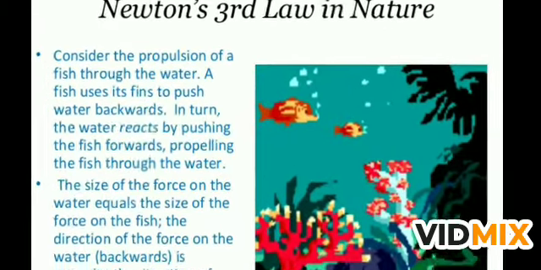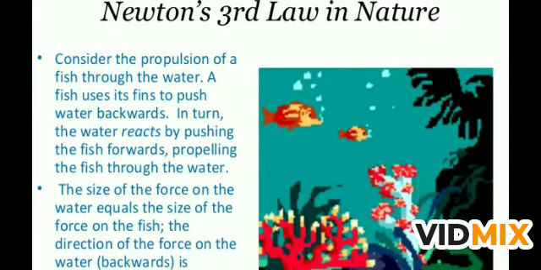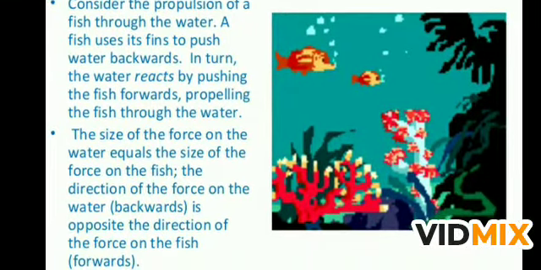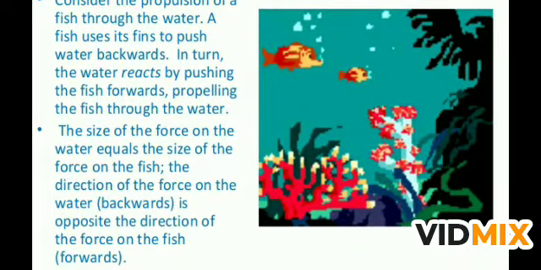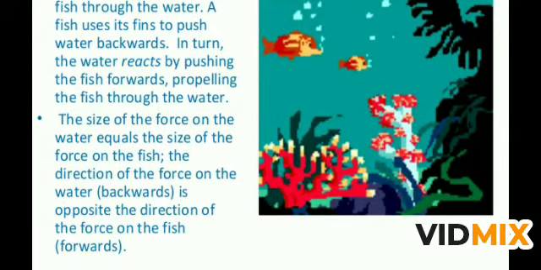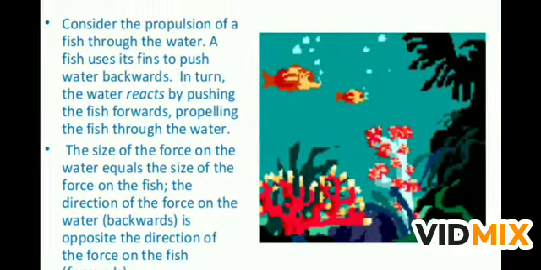Newton's third law in nature: consider the propulsion of a fish through the water. A fish uses its fin to push water backward. In turn, water reacts by pushing the fish forward and propelling the fish through the water. This is how the fish swim in the water with the help of their fins. The size of the force on the water equals the size of the force on the fish, and the direction of force on the water is backward, which is opposite to the force on the fish, that is forward. Due to this reason, fishes are able to swim in the water.